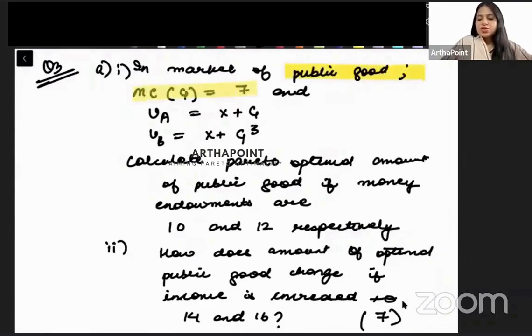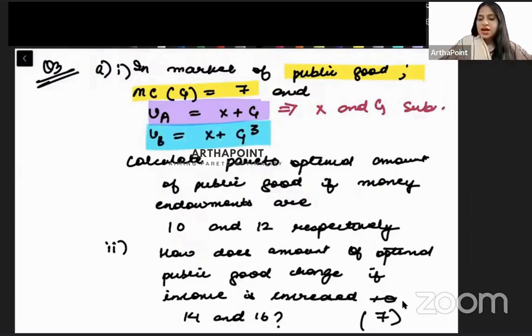उस पब्लिक गुड का मार्जिनल कॉस्ट is given to you as 7 and you are given 2 utility functions. Utility function of individual A is given to you as X plus G. This means, beta, that good X and G are substitute goods for individual A. And here you are given the utility function of individual B. Beta, this means that यहाँ पे we have quasi-linear preferences. You have quasi-linear preferences. देख रहे हो यहाँ पे this is coming linearly and non-linearly.